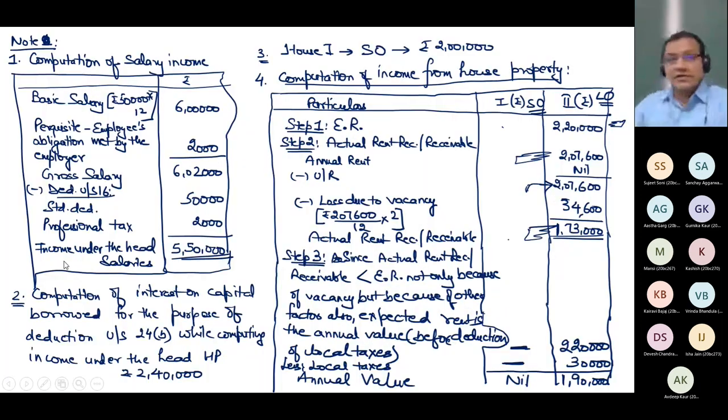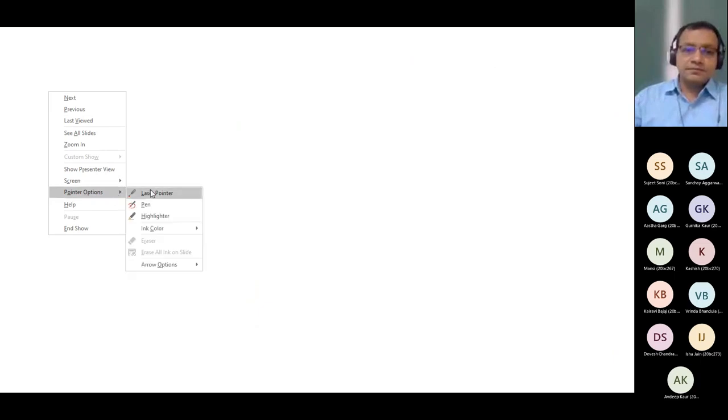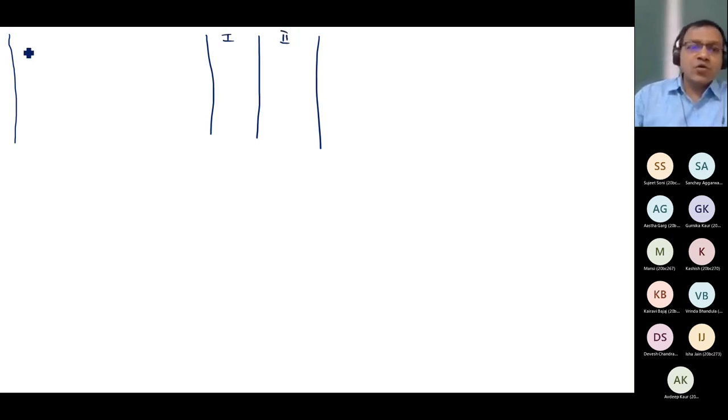Let us continue this. Note 4 is still going on, so I'm moving to the next page. Still this house 1, house 2 is going on. What I got on the last page, I'm simply writing it. Annual value I got for house 1 nil and for house 2 1,90,000. After this what happens? Less deduction under section 24.